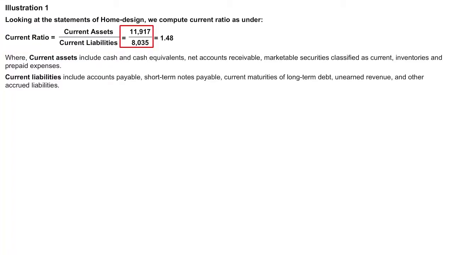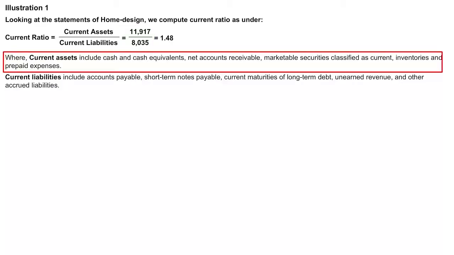Current assets we have seen in the illustration amounted to 11,917 and current liabilities amounted to 8,035. Therefore, current ratio is equal to 1.48. How have we got the figure of 1.48? It is 11,917 divided by 8,035.